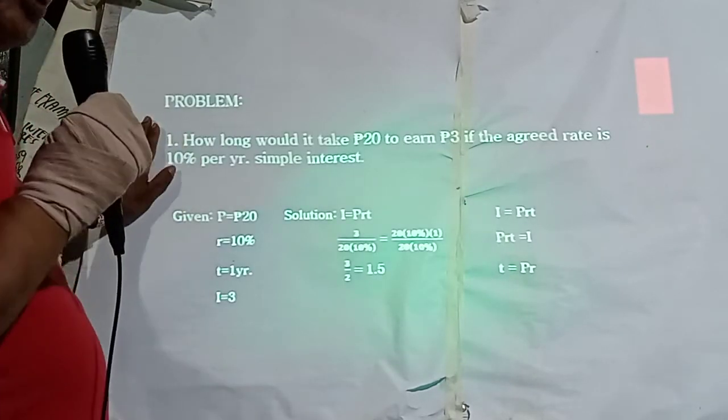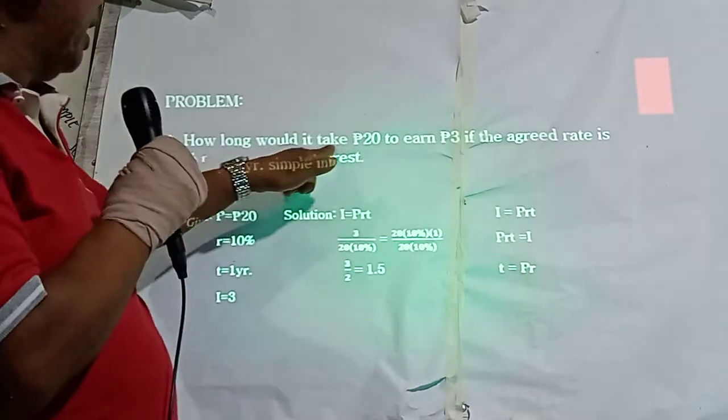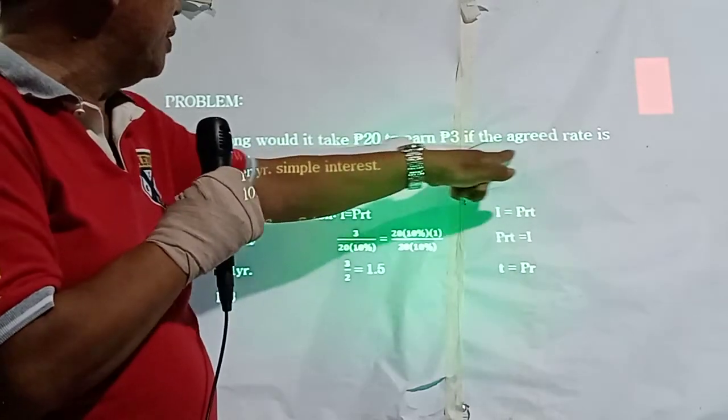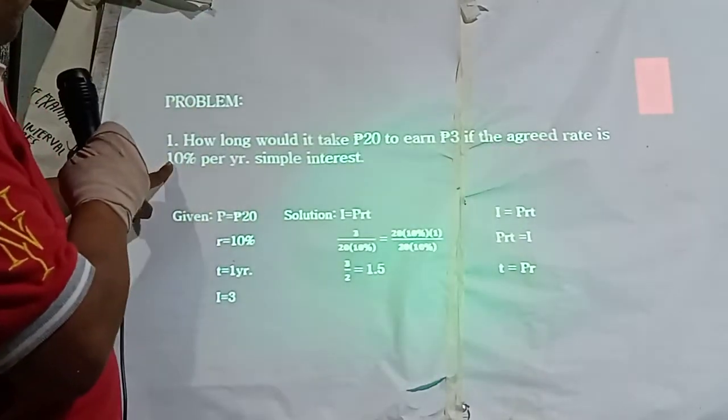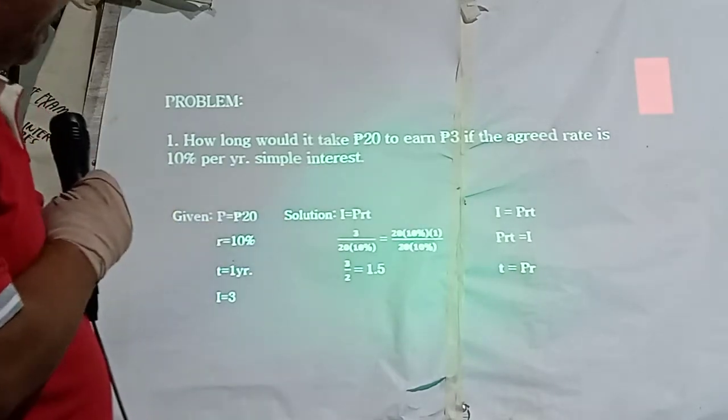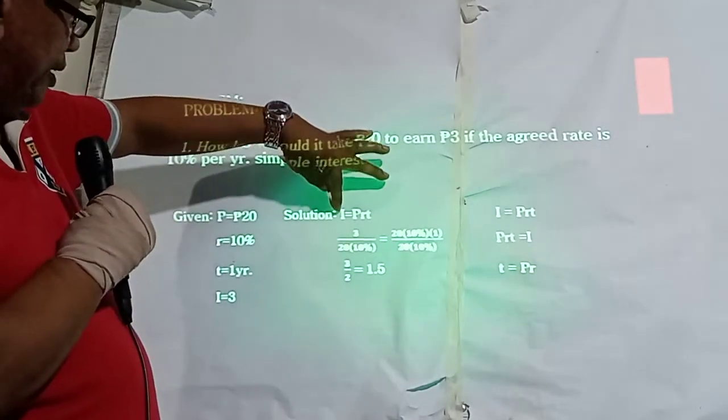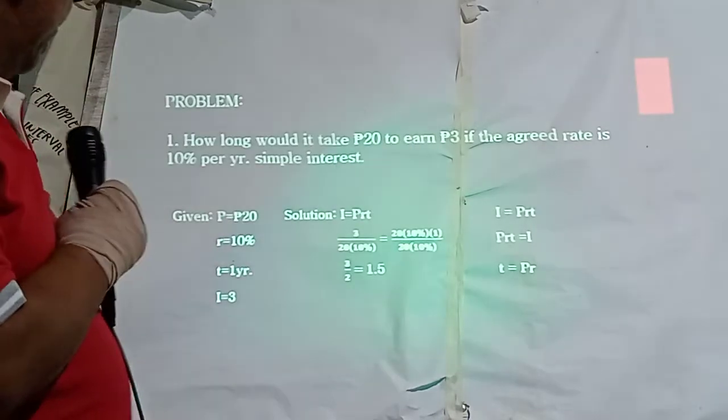Now, computing for the time. How long would it take 20 pesos to earn 3 if the agreed rate is 10% per year, simple interest? Again, using simple interest, I equals PRT.